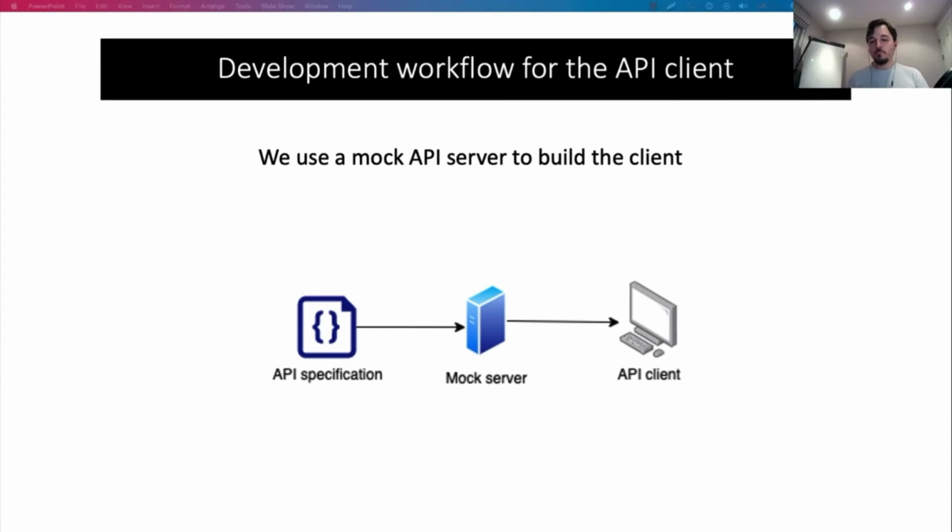Also, bear in mind that in many situations, the backend server may not be correctly implemented. There may be some bug in it, or there may be some error which hasn't been discovered yet. So just validating that the client works with the server is not a guarantee that it's always going to work as expected in every situation. You want to make sure you validate the client against the specification, and you do that by running it against a mock server, which runs strictly on top of the API specification.